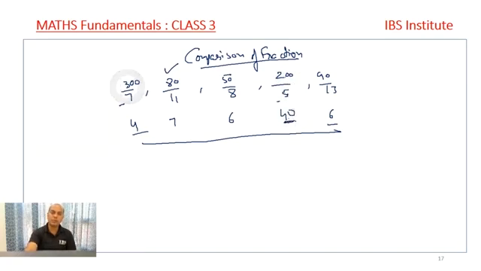7 4s are 28, then 2 carry 20, 7 2s are 14, so I get 42 over here. So this number is higher as compared to this one. So the lowest number will be 2 upon 5.